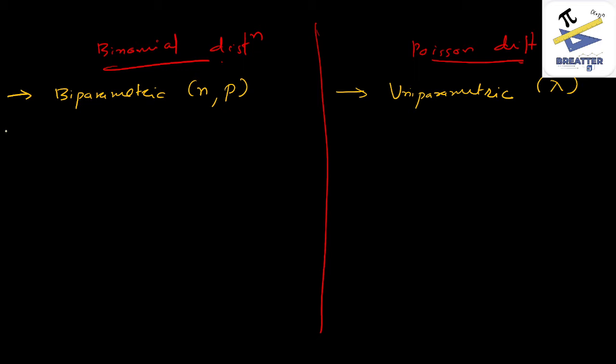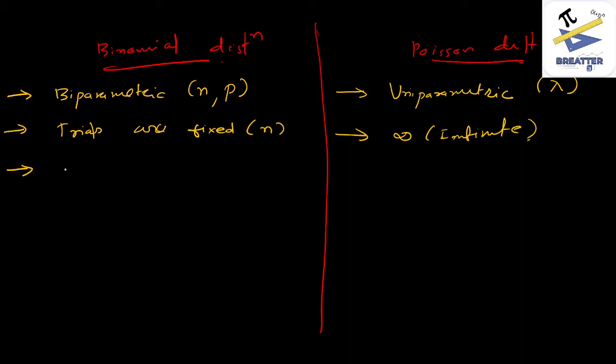Now the number of trials is fixed, that is n is fixed at a certain value, whereas in case of Poisson distribution the number of trials is infinite.